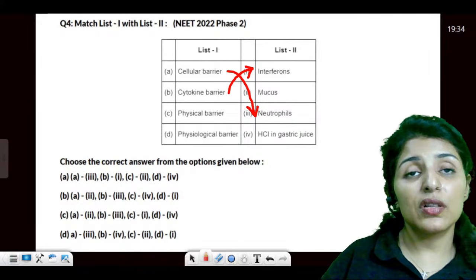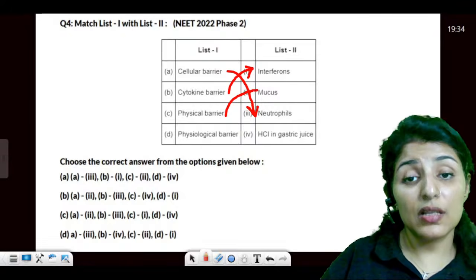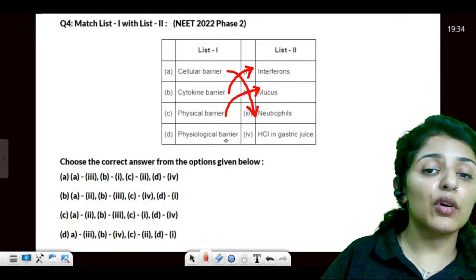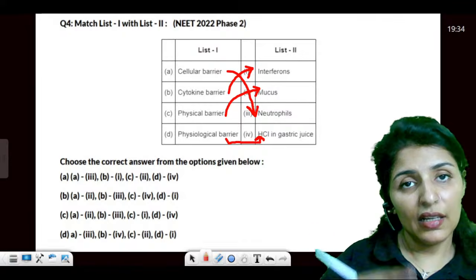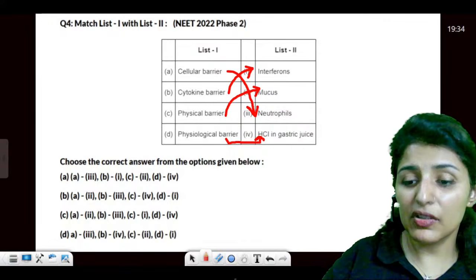Cytokine barriers are interferons, which work against viruses. Physical barriers are mucus, cilia, hair, and skin. They are physical barriers. And what about physiological? HCl, earwax, tears, saliva, right? Then lactic acid in the vagina.